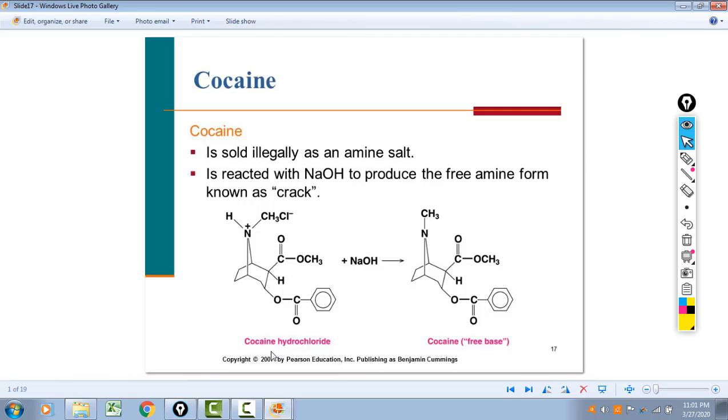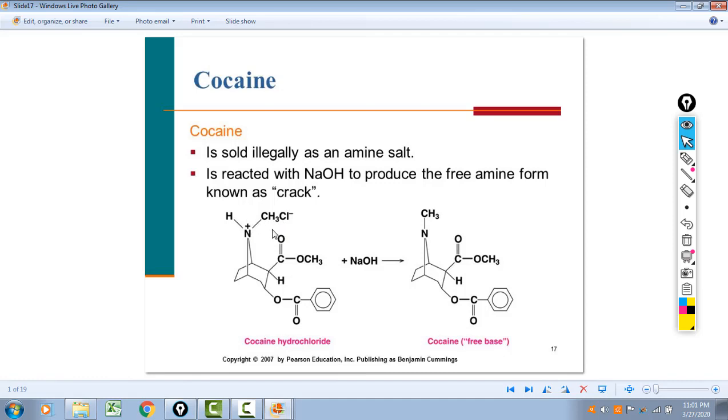Another drug, although maybe not a medicine so much, cocaine HCl, is known as crack. Right? So crack cocaine. Here's the business end of the molecule. It's the ammonium. The chloride really would be bonded to this nitrogen. I don't know why they put it way over here, but it should be over here.